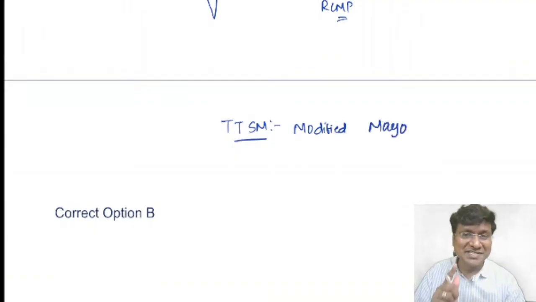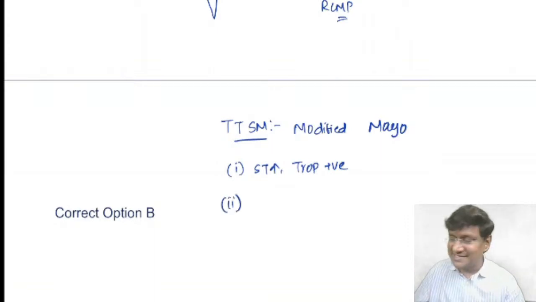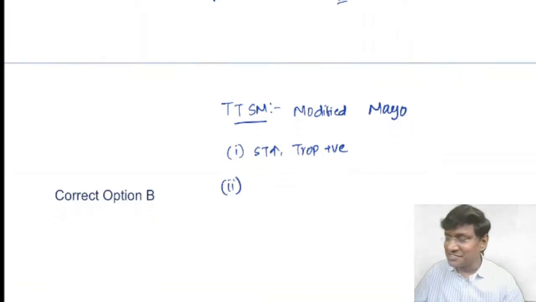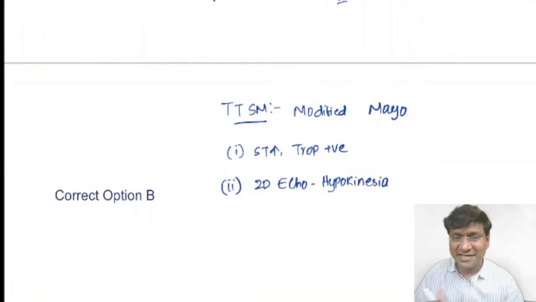Now, what are the points in the modified Mayo criteria of Takotsubo cardiomyopathy? Number one, the ECG should show ST segment elevation, and troponins should be positive. That is the first important thing. Second, these patients will have a 2D echo showing hypokinesia.